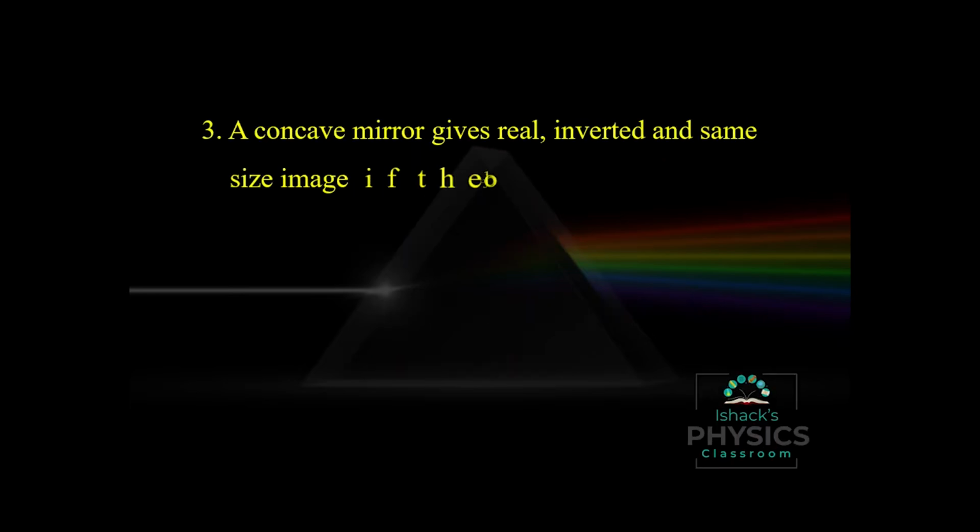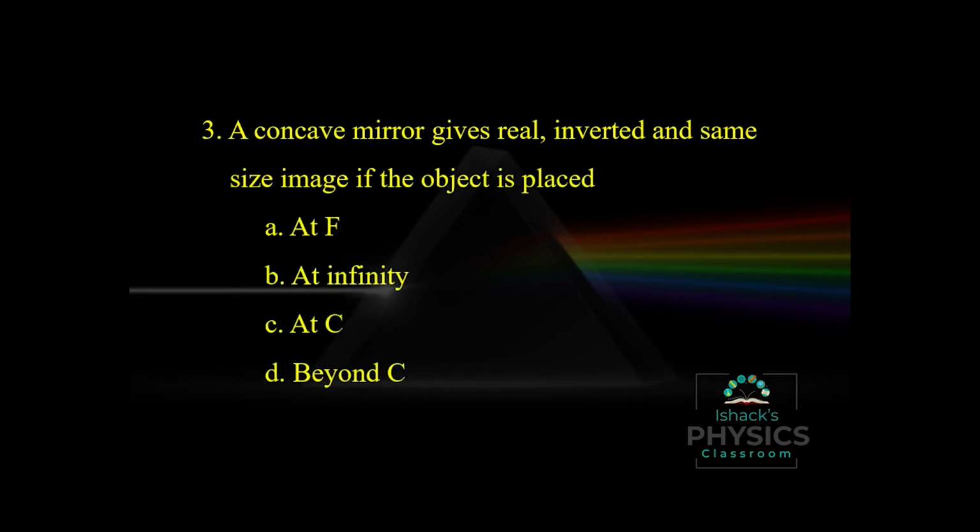A concave mirror gives real, inverted and same size image if the object is placed. If the object is placed at C, the image size and object size should be equal and it is inverted and real in case of concave mirror. And in case of convex lens also, if you place the object at 2F, the image will be at 2F, inverted and same size.